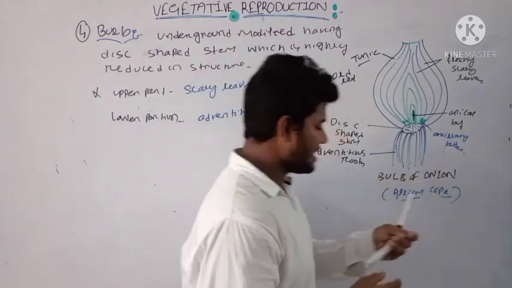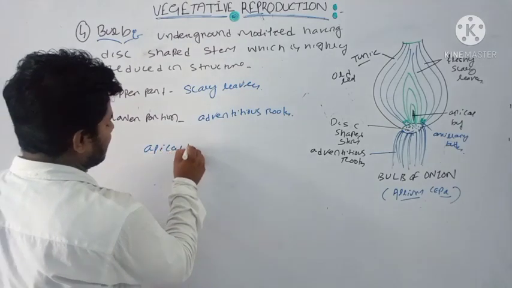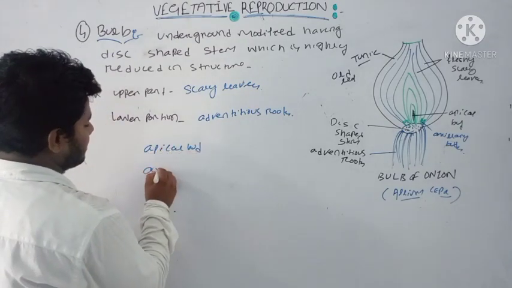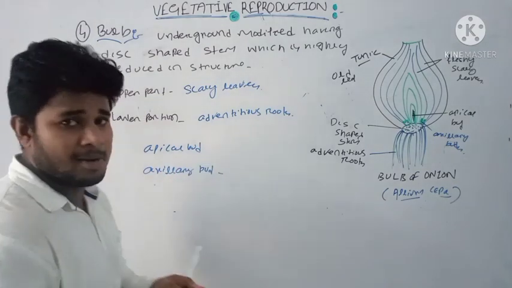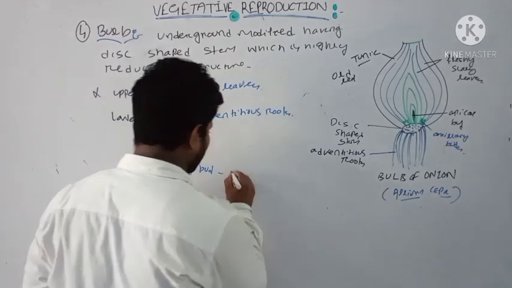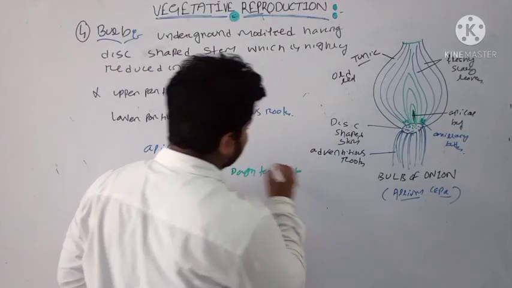Clear? There is the presence of an apical bud and axillary bud. From the axillary bud there arises a daughter bud.